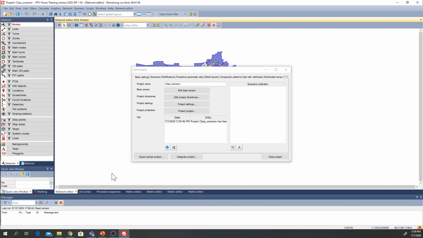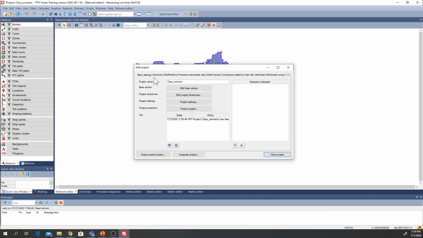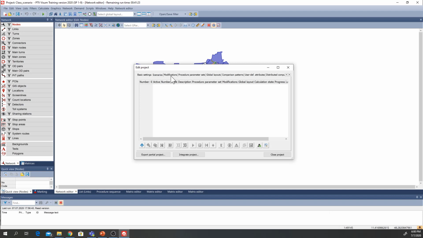So yes, the class project has been generated, and now you can see this window where we will be defining all the scenario attributes. First of all, starting with the scenario tabs, we will be defining all the different scenarios. In the modification tabs, which we just saw, we will have the new modifications that we want to replicate. So right now we want to replicate the new developments in two different zones. So we'll